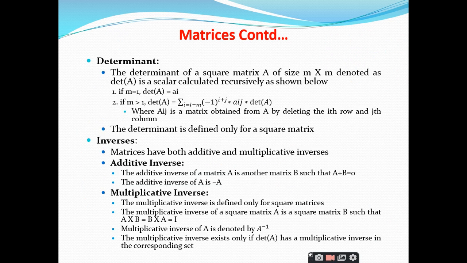Before that, let me tell you what the determinant is. What do you mean by determinant? So determinant can always be calculated for a square matrix, right? So the determinant of a square matrix A of size m by m, why is it m by m?